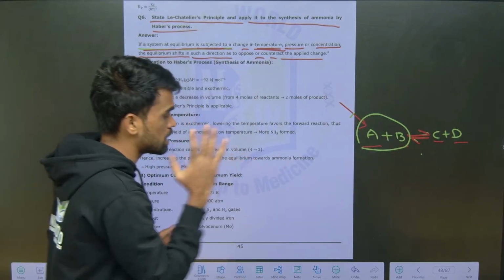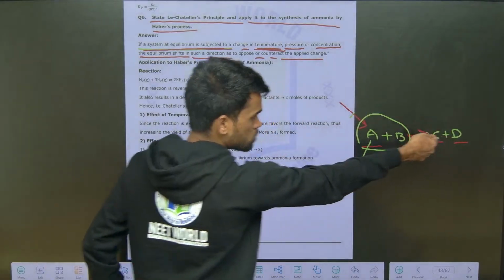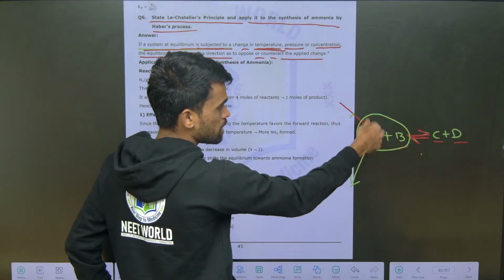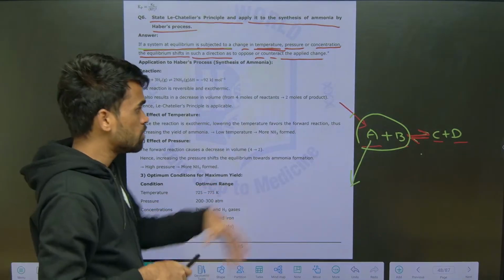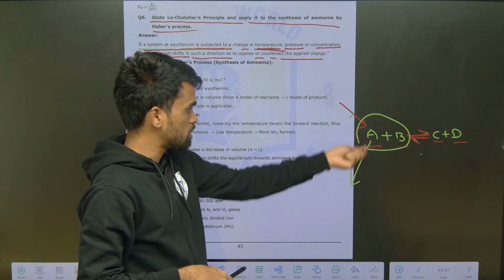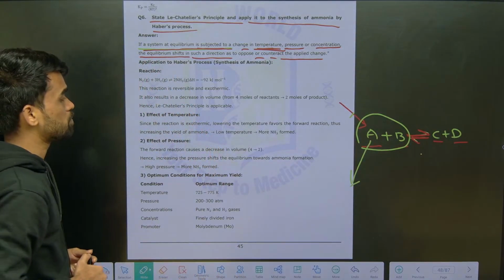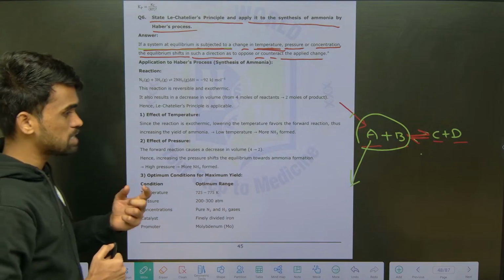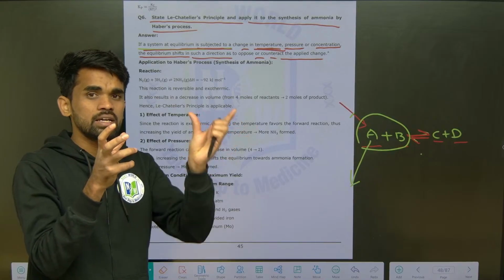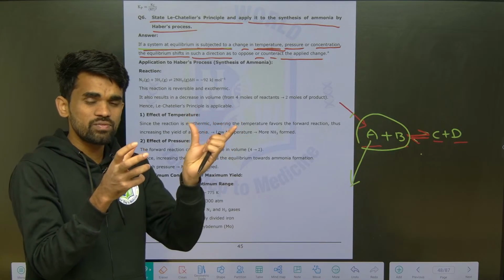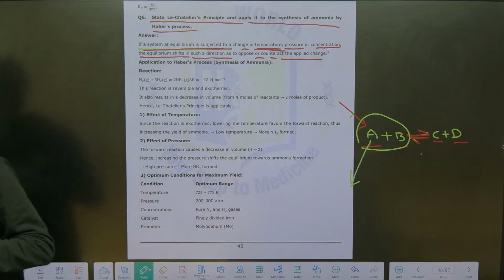One more way I can say it: if I decrease the concentration of reactants, the equilibrium moves backward, so that the decrement in the concentration of reactant gets balanced again. That is, the reaction favors the backward direction. This is the Le Chatelier principle. What is its use? It explains that at an equilibrium state, if any external stress is applied, the equilibrium will move in such a way as to nullify that external stress. That's it, this is what you need to remember here.